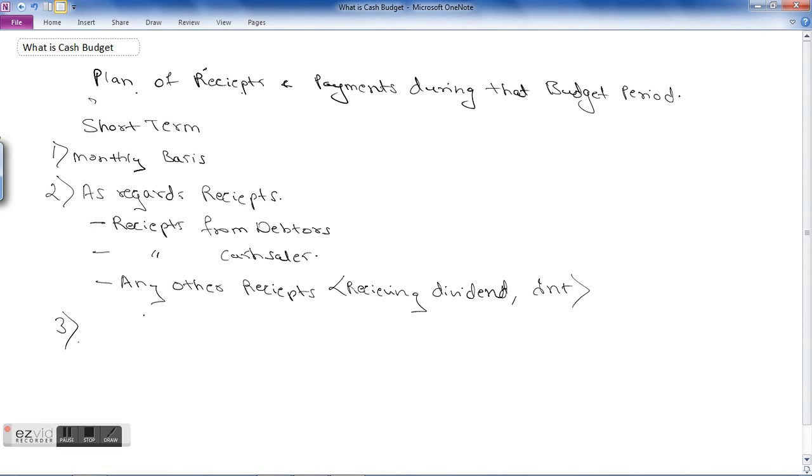Third, as regards payments, let's see what are the payments. First, the main important one will be payment to creditors for purchases. Then there will be some payments for expenses.